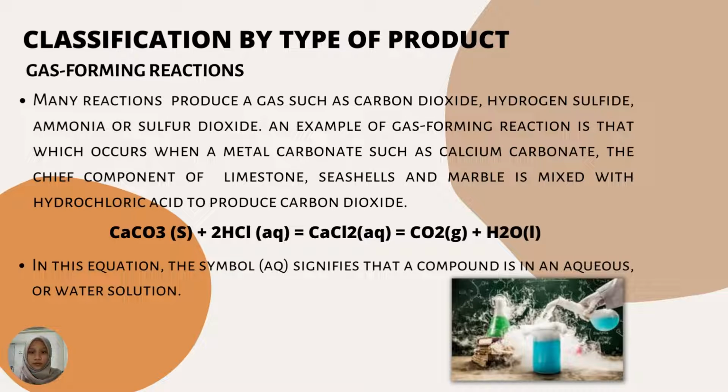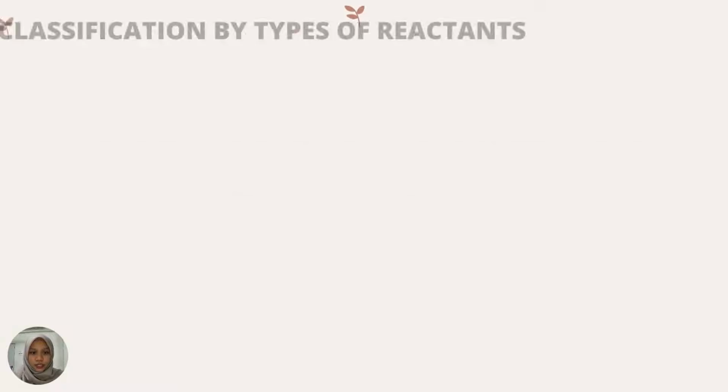An example of a gas-forming reaction occurs when a metal carbonate such as calcium carbonate, the chief component of limestone, seashells, and marble, is mixed with hydrochloric acid to produce carbon dioxide. As you can see, I provide you chemical equations. In these equations, the symbol aq signifies that a compound is in aqueous or water solution.